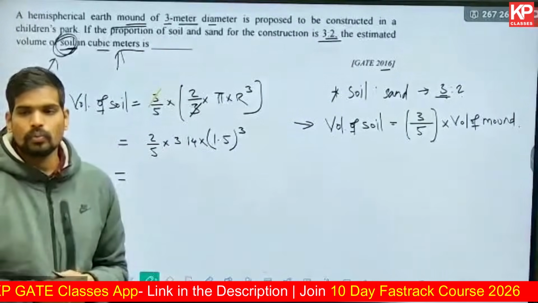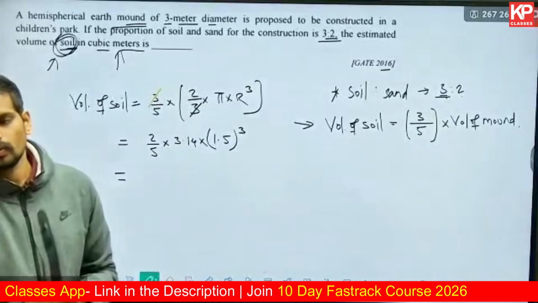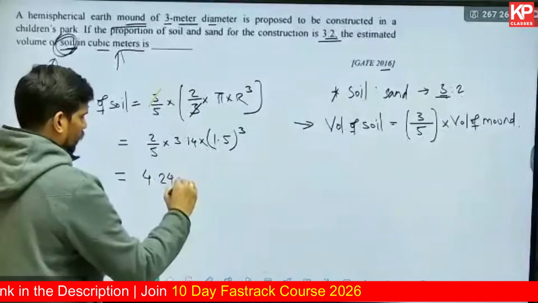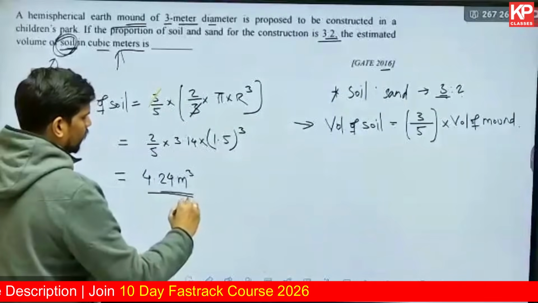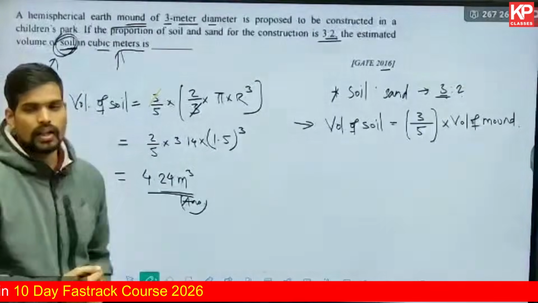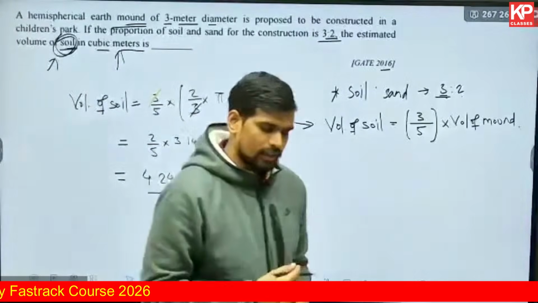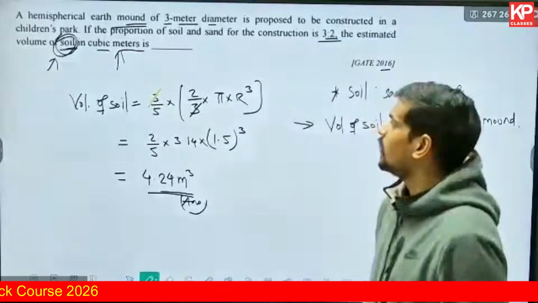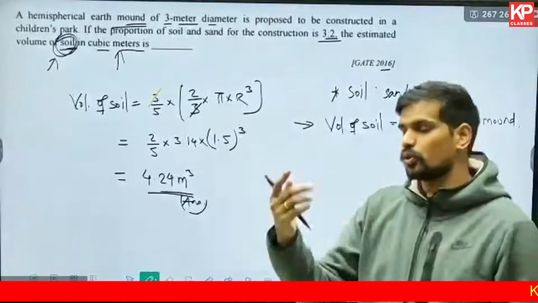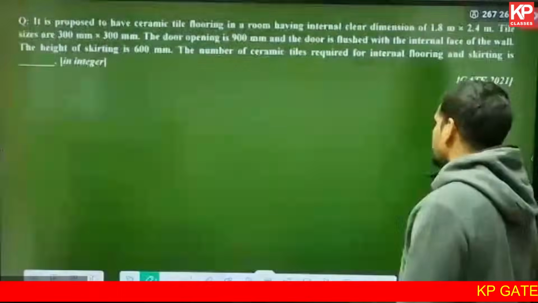2 by 3 into pi into 1.5 cube. 4.24 cubic meter. That's the correct answer. They have asked us to give an answer in cubic meter, so the answer will be 4.24 directly. You can see that it is a very simple one. I told you there were 3 numericals in the 2016 paper. This is one of them. There were 2 more numericals also in that paper.